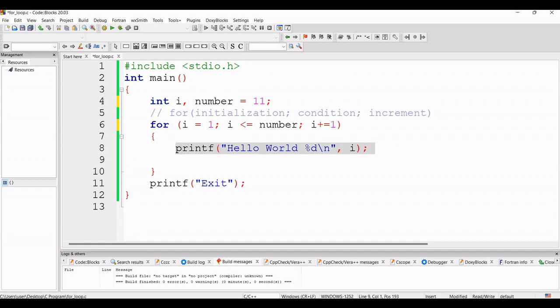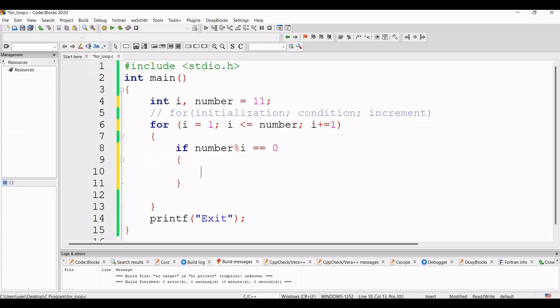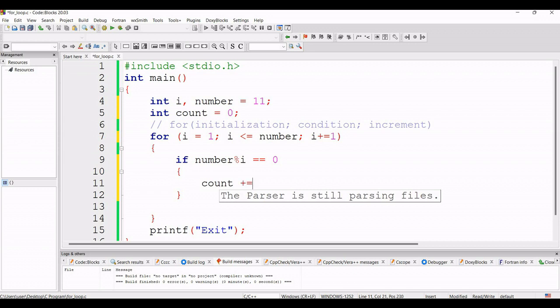Then inside the for loop I will check if that number can be divided by I. So what will I check? If number mod I equals 0, then, suppose I will take another variable. The name of the variable is, suppose, count. It will count. So the value will be initialized to 0. Then here I will increment the value of count. Count plus equals 1. And here we have to provide the brackets also, so it does not give an error.